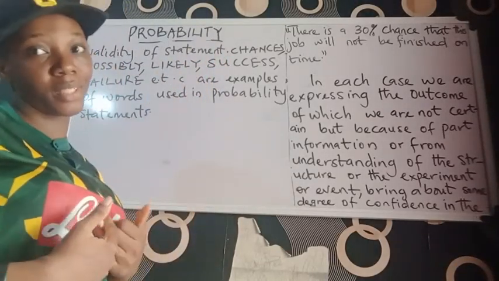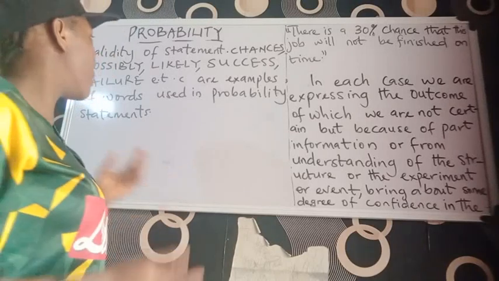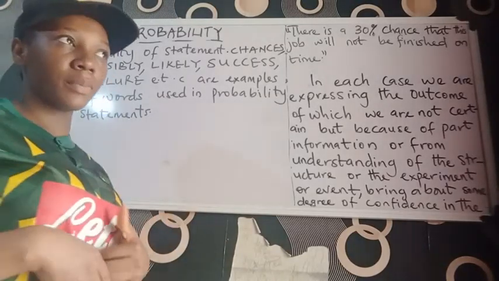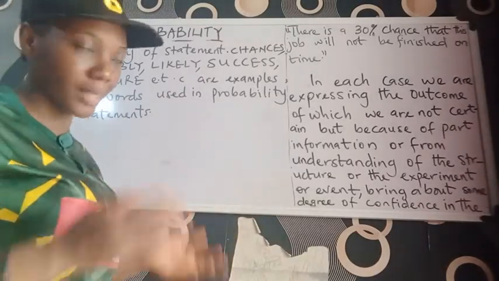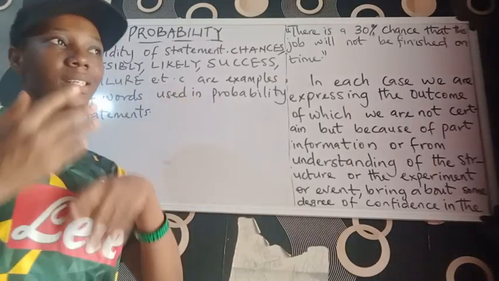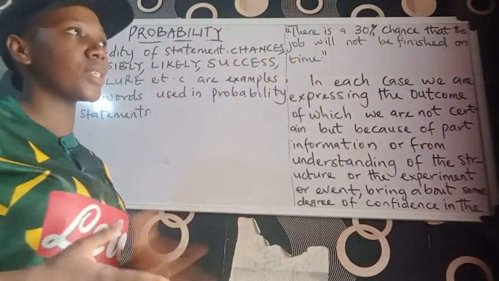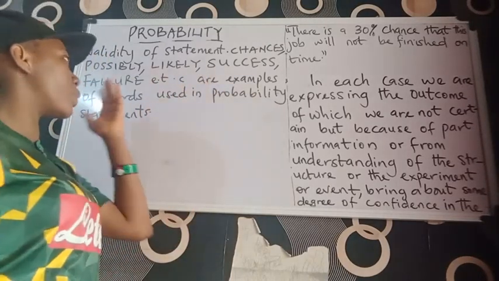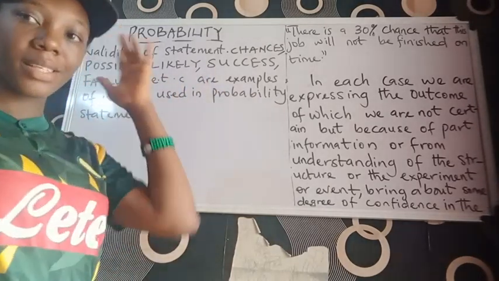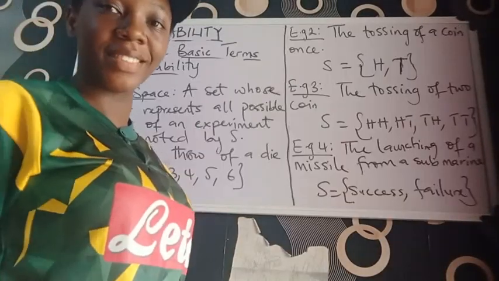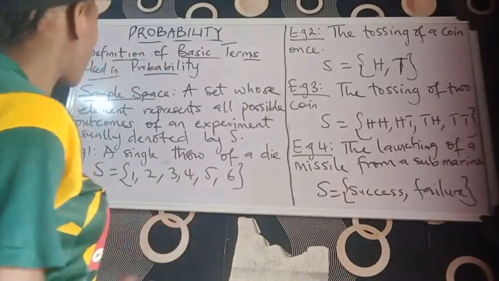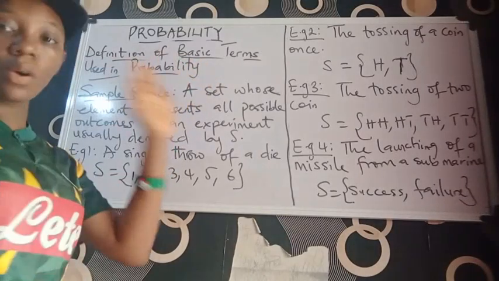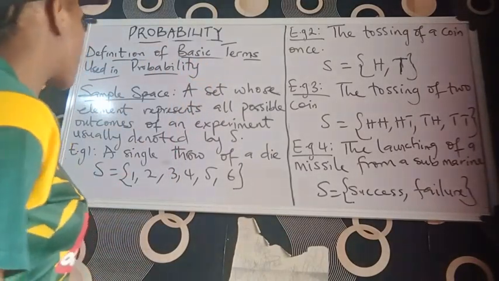Success, you don't really know if the person is going to come out. Failure, you don't know if the person is going to fail or pass, whatsoever. Etcetera. These are examples of words used in probability statements. So we'll be looking at the definition of terms used in probability.